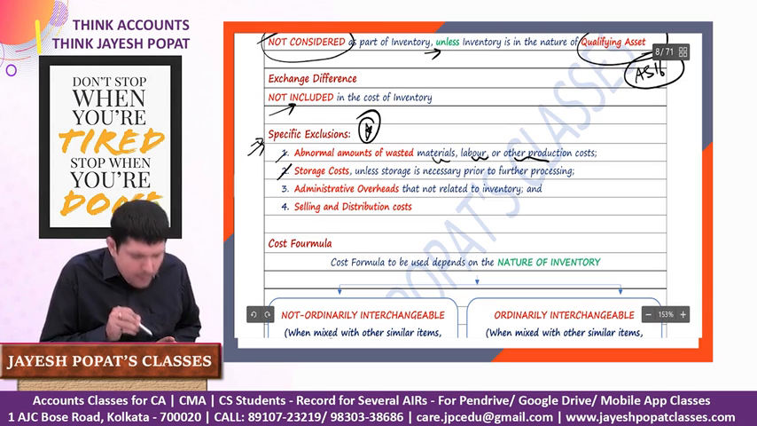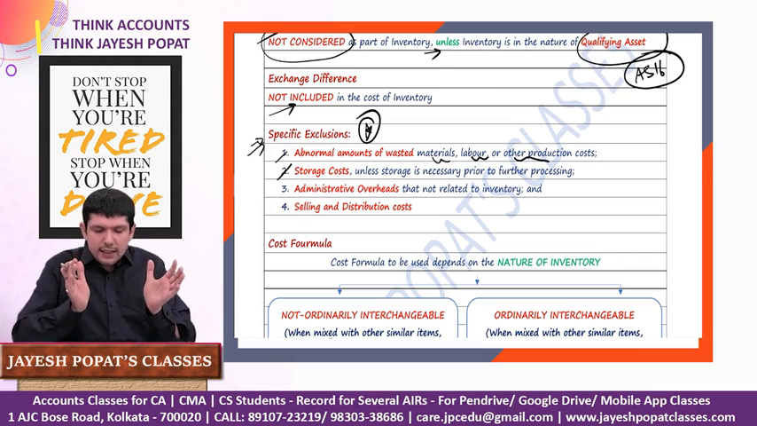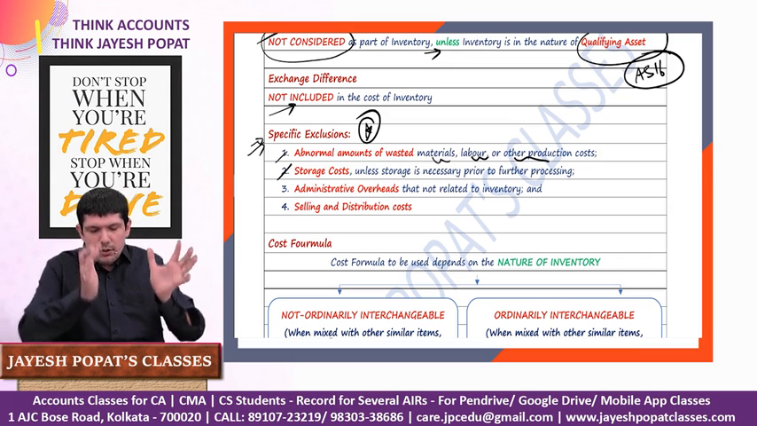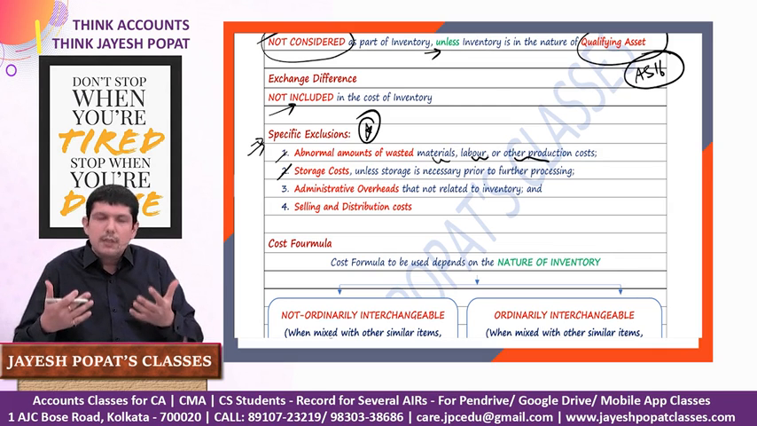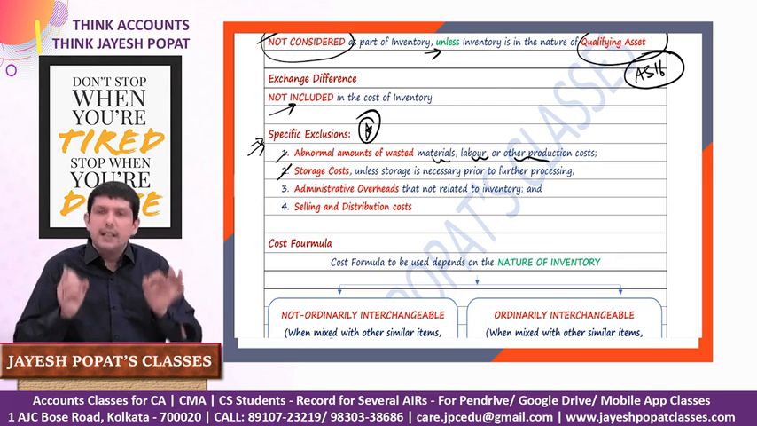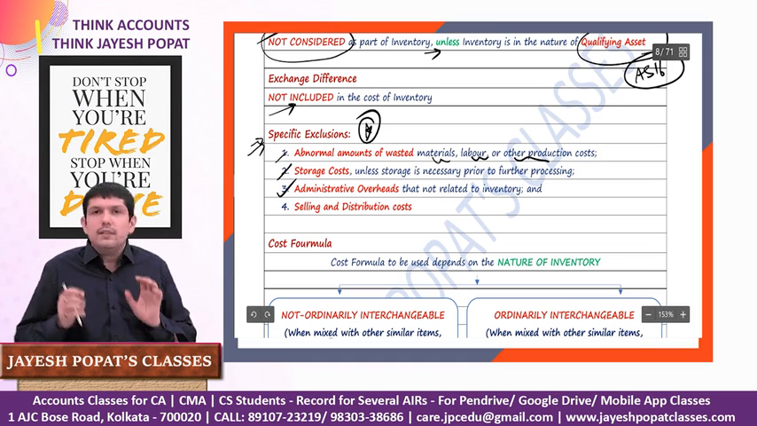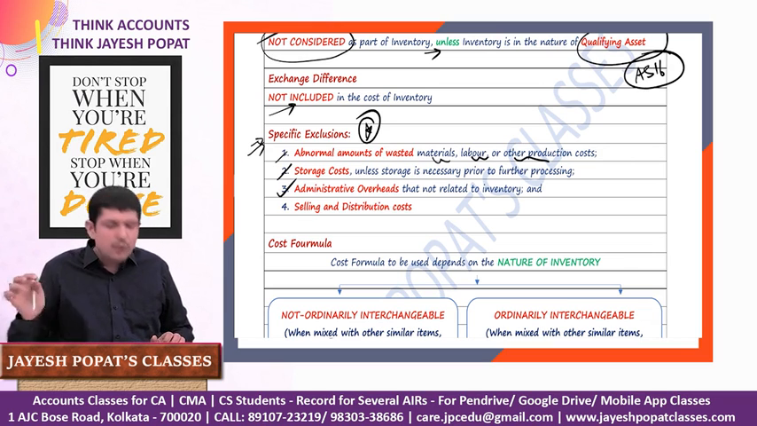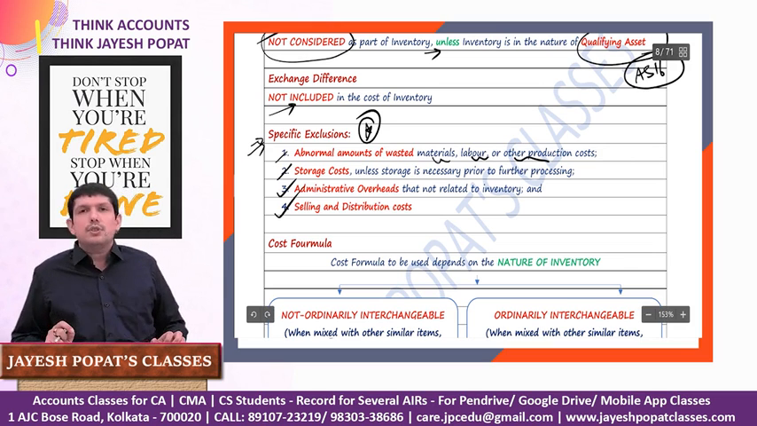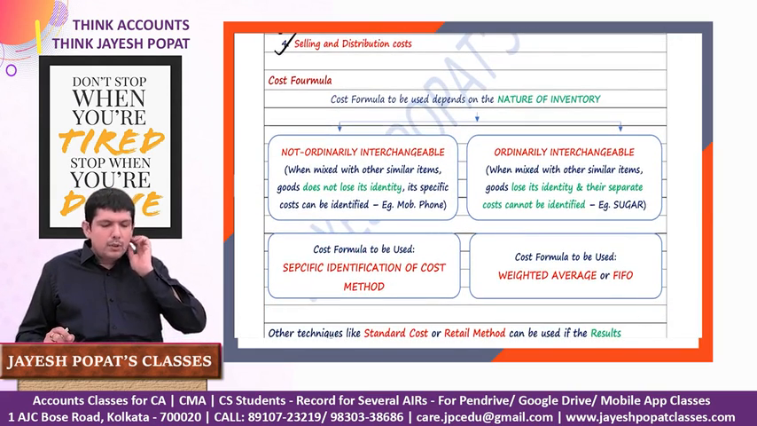Storage cost will never form part of the cost of inventory unless storage is incidental. For example, let's say when you are brewing a wine, right? So you need to store it at certain stages, right? In that case, maybe the storage cost will become part of the inventory, but generally storage cost will not be part of your inventory. Administrative overhead, which does not have anything to do with bringing the inventory to its present location and condition, will not be considered, and selling and distribution cost will never be considered as part of inventory. Now we'll talk about cost formula, right?